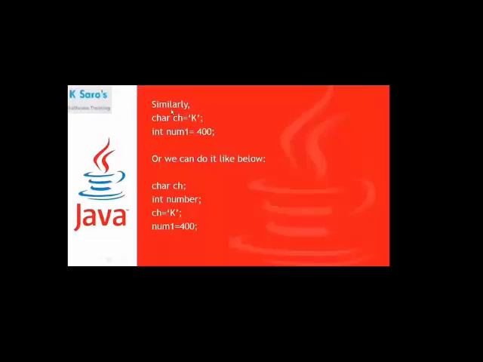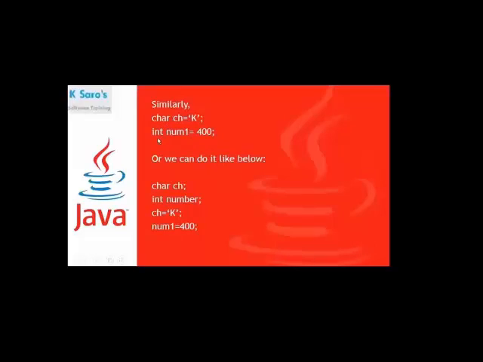Now similarly, how can we declare the character data type? In the same manner, before, I used int, and now I am using char. Char ch is equal to 'k'. So the variable is ch; you can write any variable name. The value I assigned is 'k'. You can write whatever character you want, but it should be a single character. If it is a single character, you need to write single quotes for the value when you assign it. And in front of the variable, I use the keyword, that is the data type, char. That means I am considering the ch variable as the character data type.